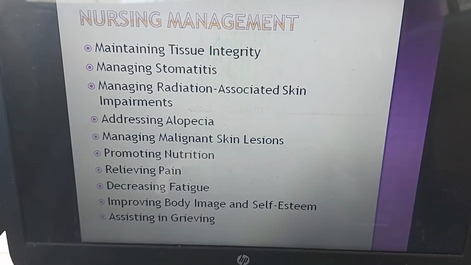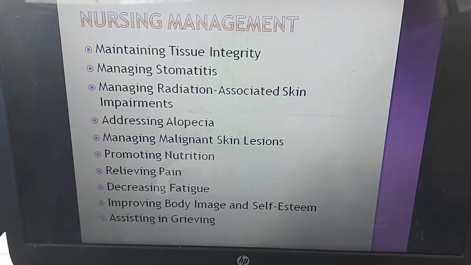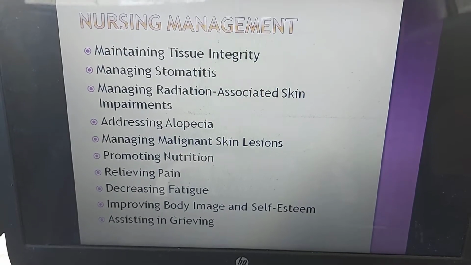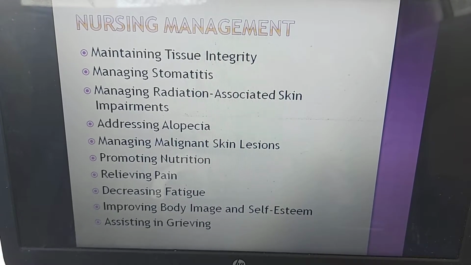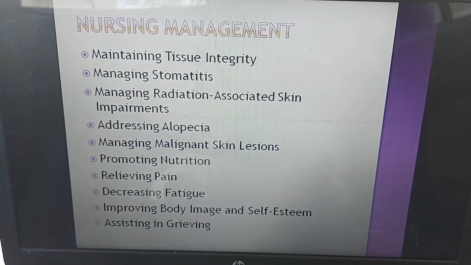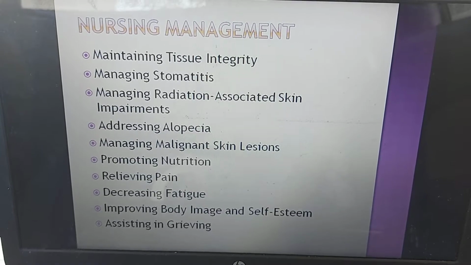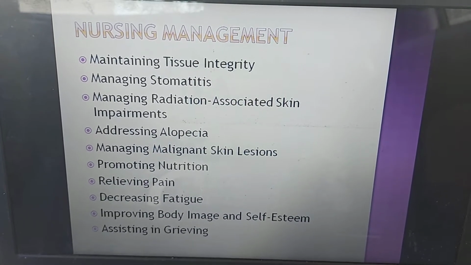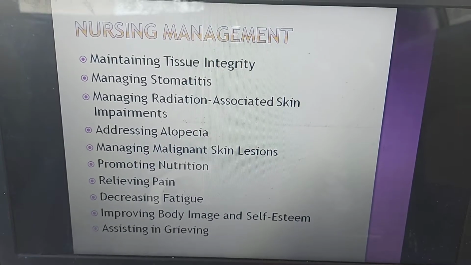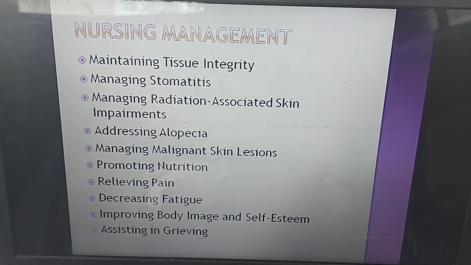Third, managing radiation associated skin impairments. Provide careful skin care by avoiding the use of soaps, cosmetics, perfumes, powders, lotions and ointments, and deodorants. Use only lukewarm water to bathe the area and avoid applying hot water bottles, heating pads, ice, and adhesive tape to that area. Do not shave the area.